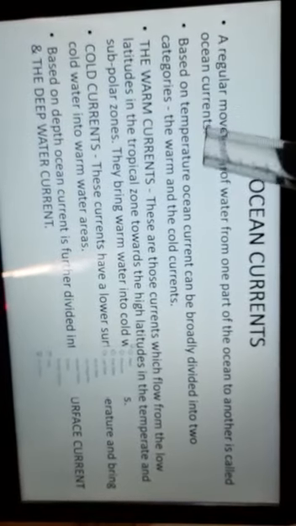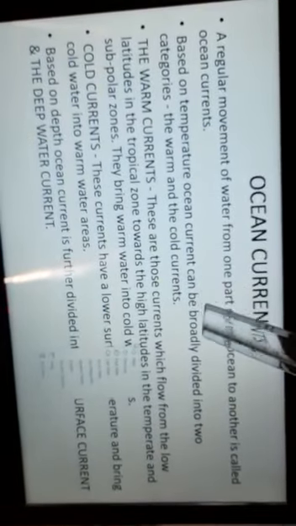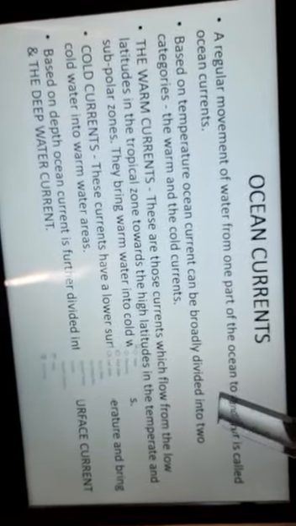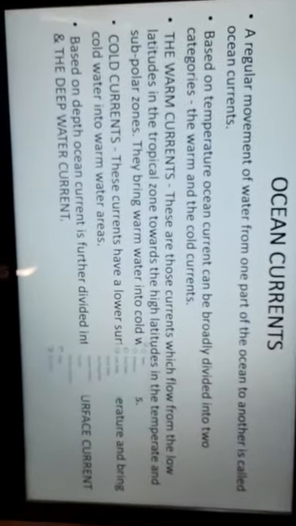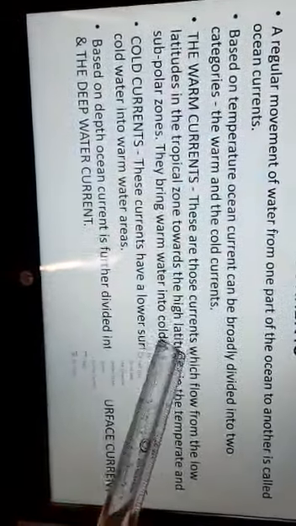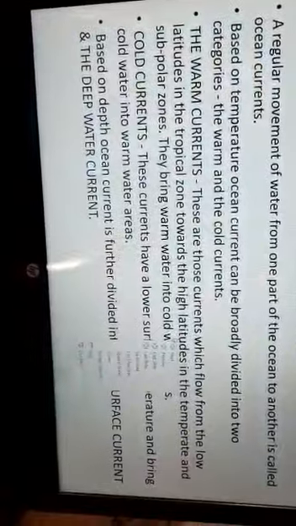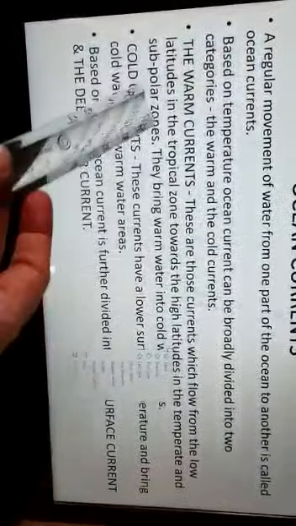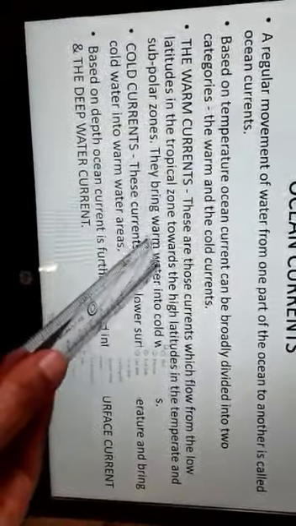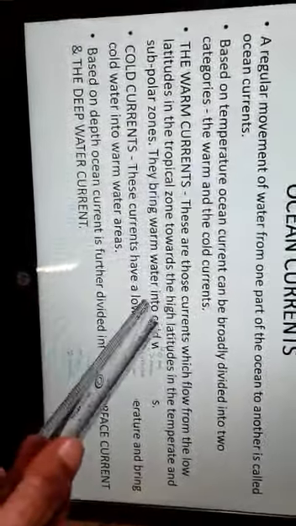Now, based on temperature, ocean currents can be broadly divided into two categories, that is warm and cold currents. Now, what are these warm currents? These are those currents which flow from the low latitudes in the tropical zone towards the high latitudes in the temperate and subpolar zones.